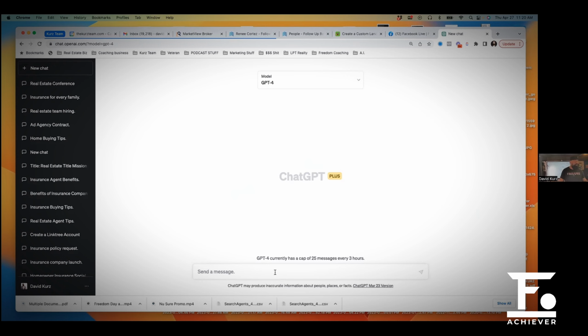All right, so the first thing we're going to do is identify an audience using ChatGPT, okay? We're going to identify an audience or identify an avatar. So I'm going to come over here, I'm going to move this out of the way, and we're going to write stuff up here as we go along. Fair enough. All right, first thing is I'm going to type this in.